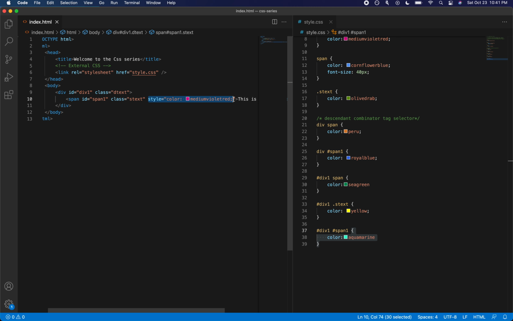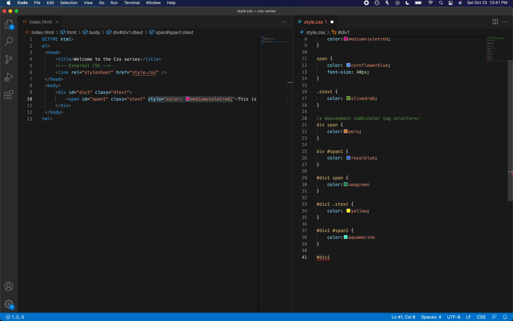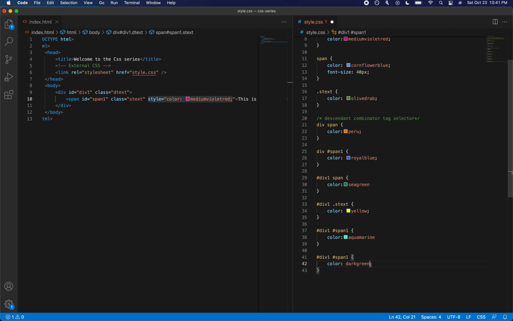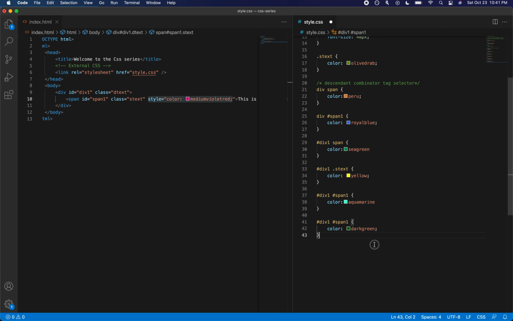Now, let's talk about another method where a CSS specificity can be broken or overwritten. This is done by using a keyword called important. I'm going to demonstrate that by adding the same selector as a previous rule and giving this a color of, let's say, dark green. Okay.